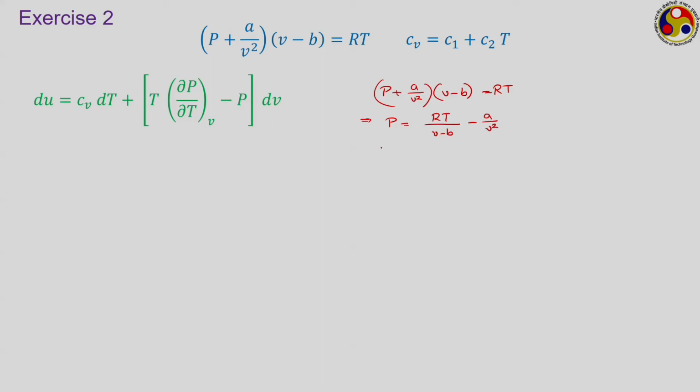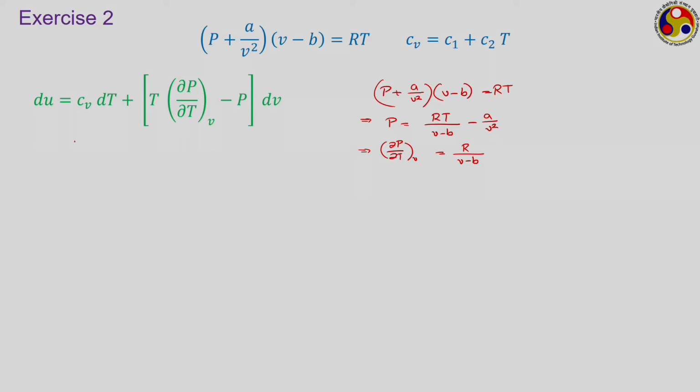So what is your dou P by dou T at constant V, the differential? As we are differentiating with respect to temperature, V also becomes a constant. So it becomes R by V minus B, and the second term becomes 0 because V is a constant.